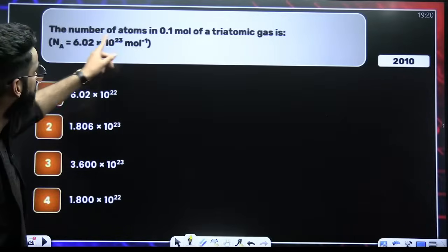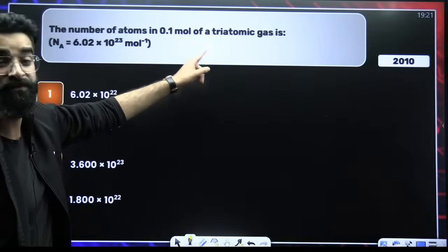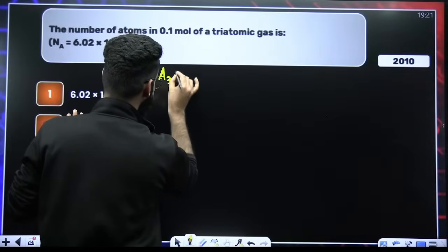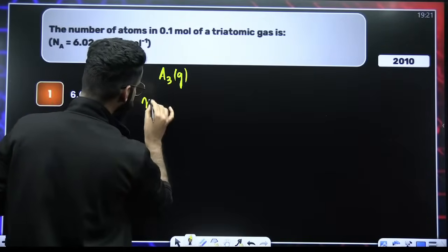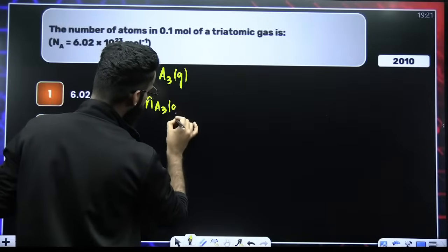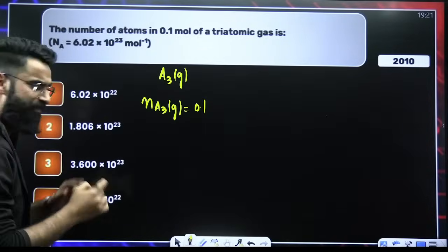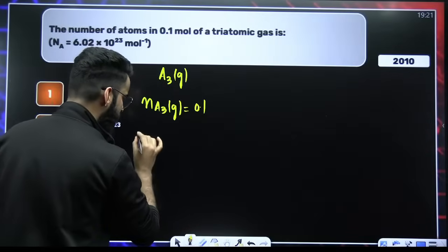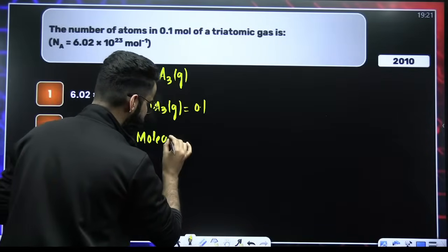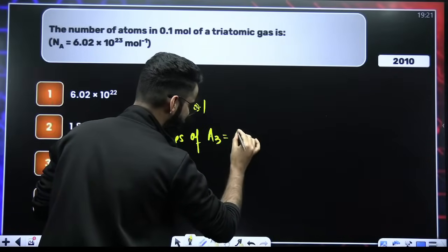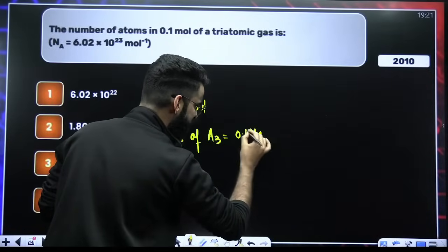Quickly. The number of atoms in 0.1 moles of triatomic gas. For example, we are given the triatomic gas A3. How many moles of this gas are we given? We are given 0.1 moles of this gas, right? If I multiply this with Avogadro's number, I get the molecules of A3. Absolutely, I'm going to get the molecules of this triatomic gas. It is going to be 0.1 Na. So these many molecules we have.